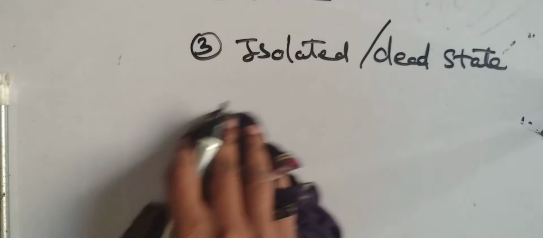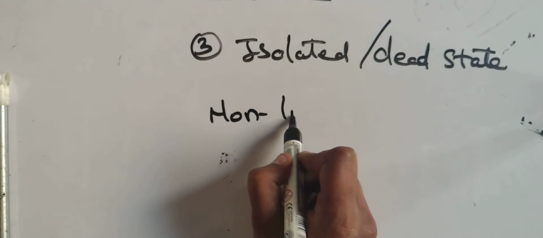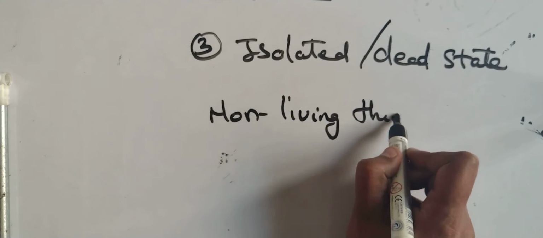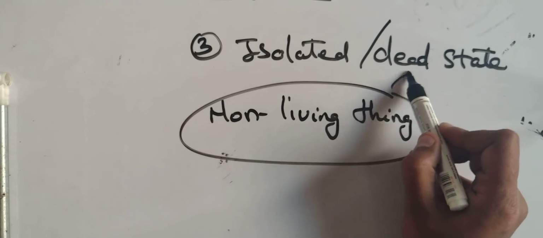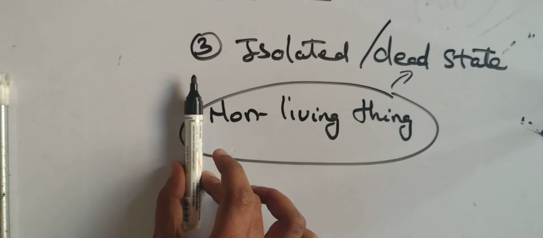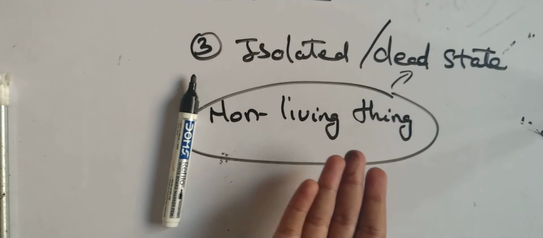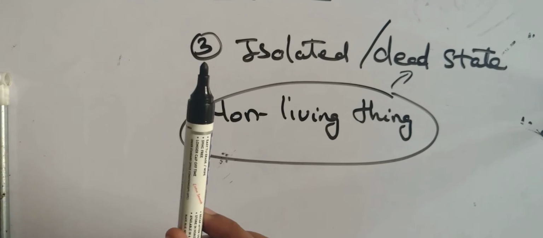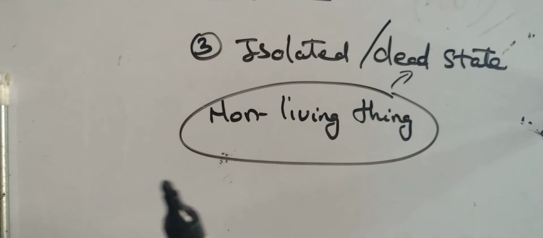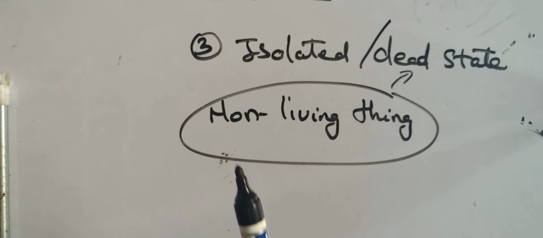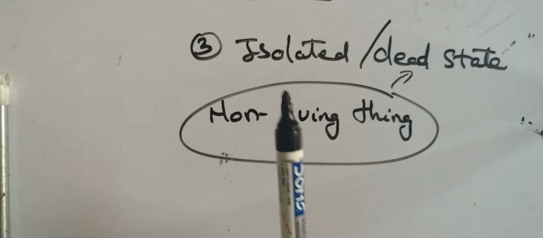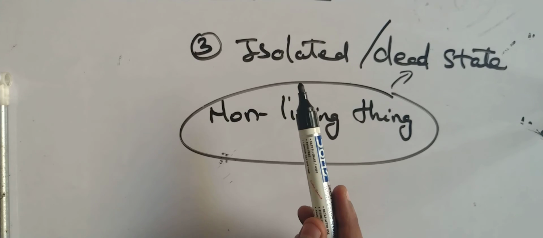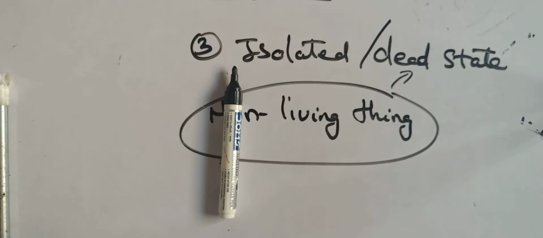So what is the example? Every non-living thing in the universe comes under the category of a dead state. For example, this pen. If I keep this pen idle, there will be no transfer of mass and no transfer of energy through it to the surroundings. So every non-living thing in the universe always acts as a dead state unless and until an external force is acted upon it. If I keep this pen idle without acting an external force upon it, it will act as a dead state.